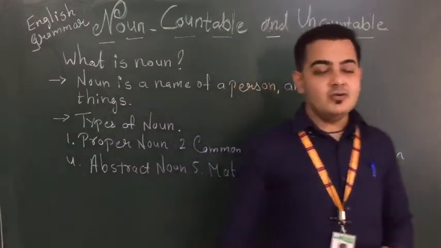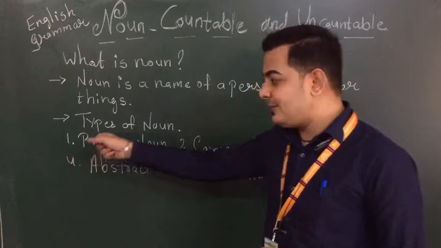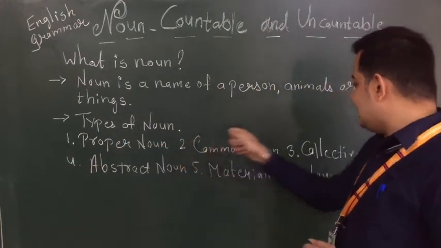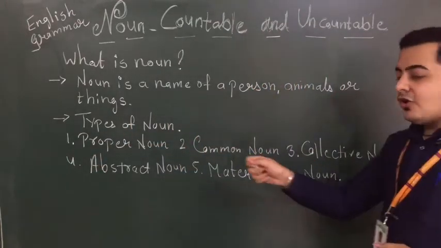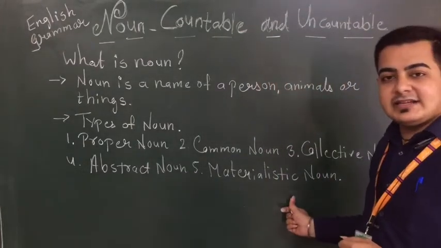Five types of noun we do have, students. So first is proper, second is common, third is collective, fourth is abstract noun, and the fifth is materialistic noun.